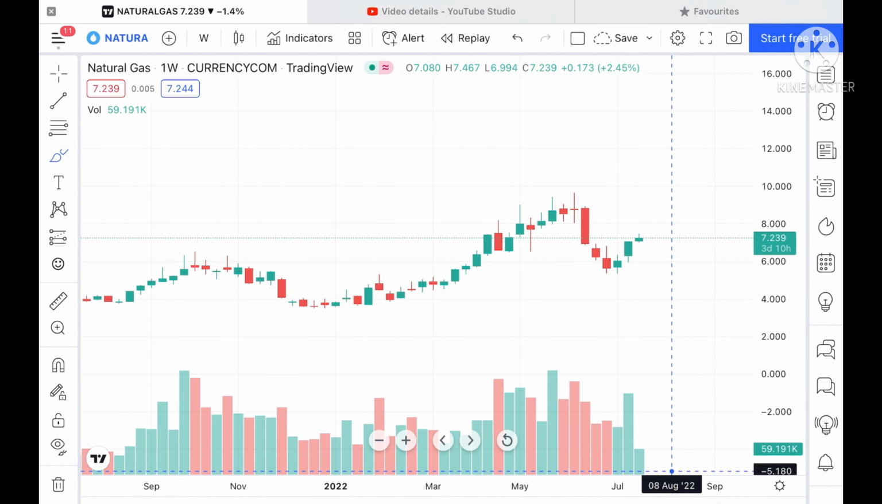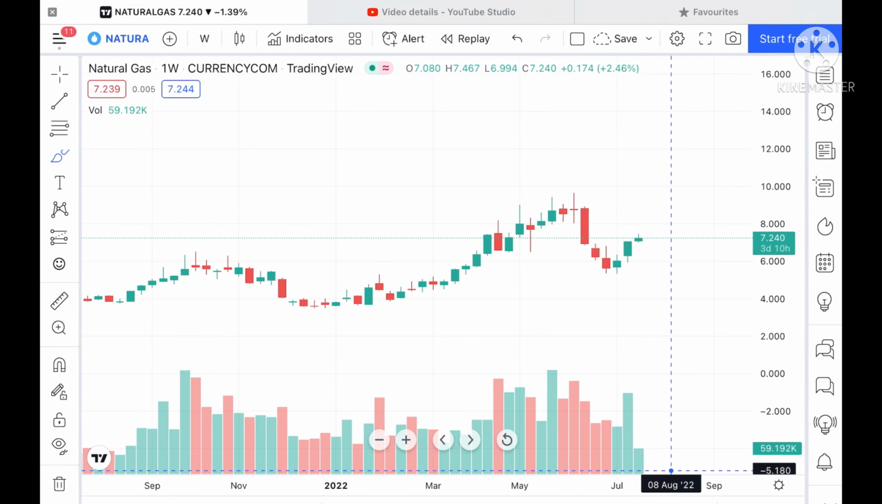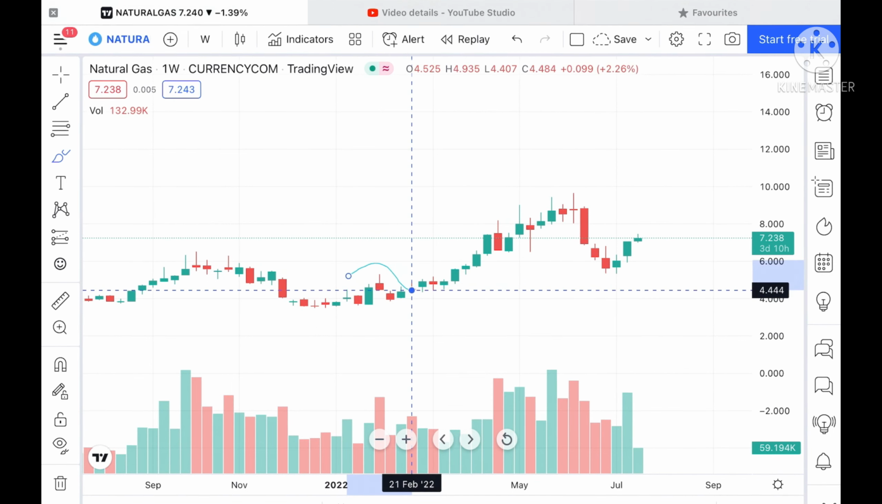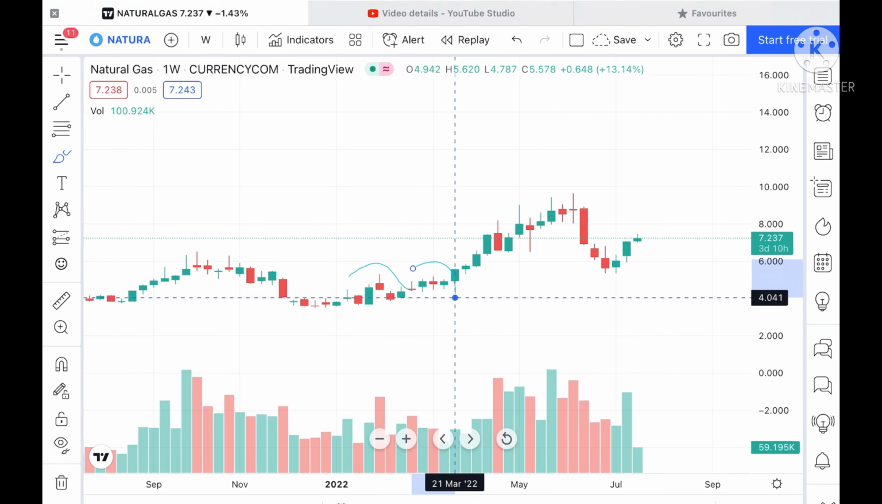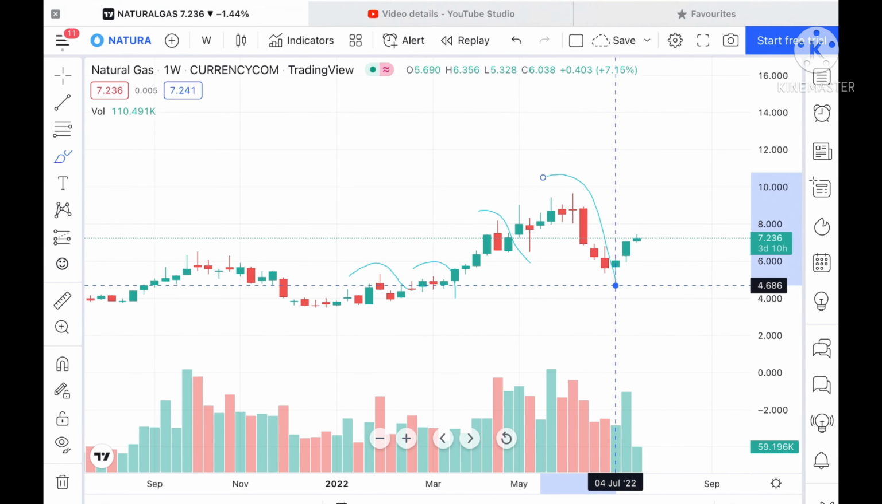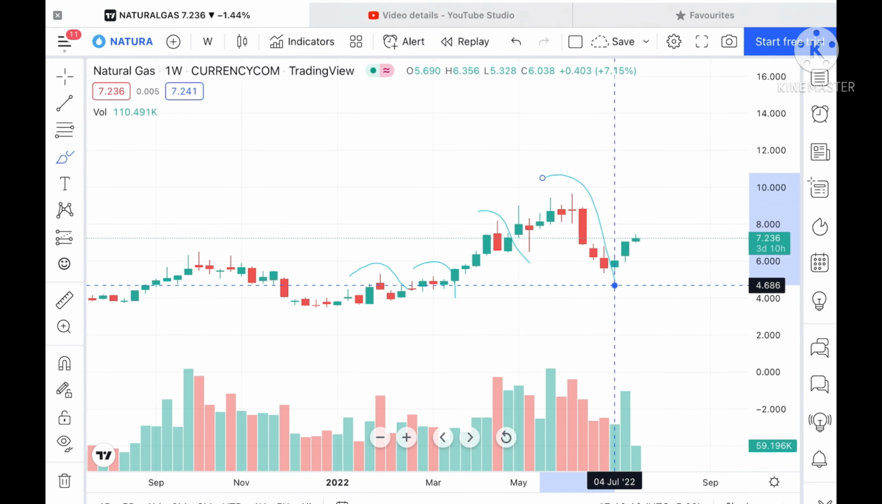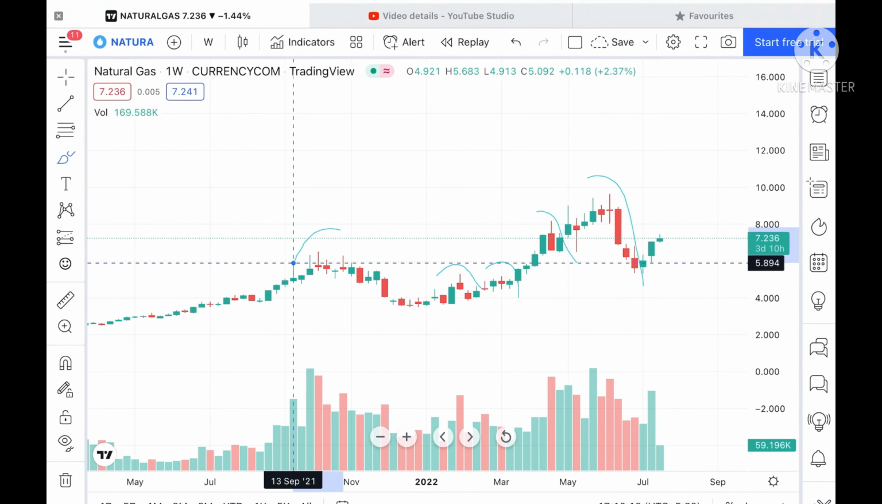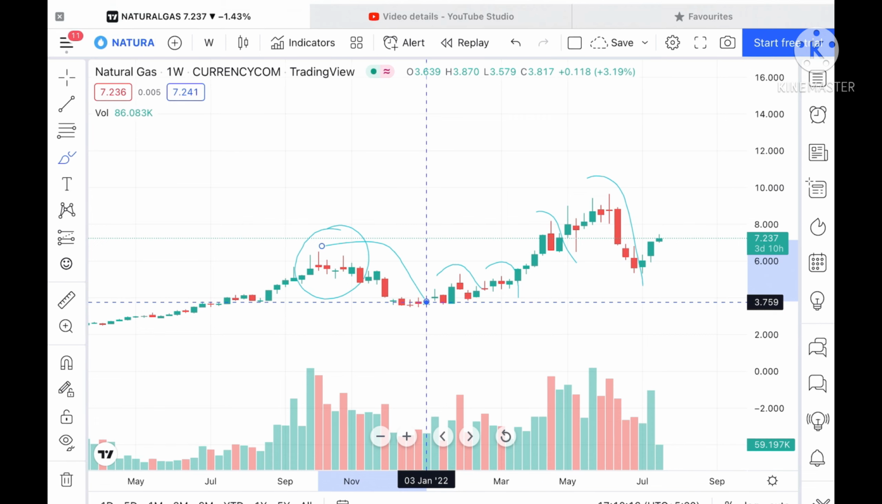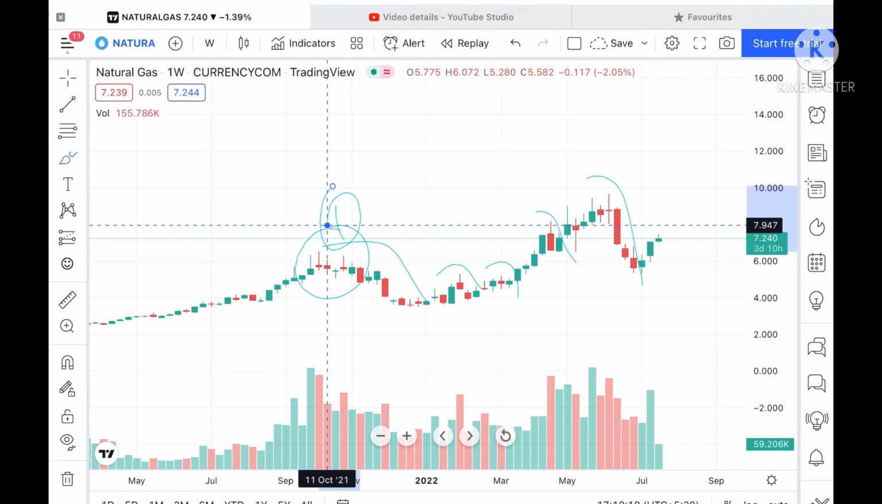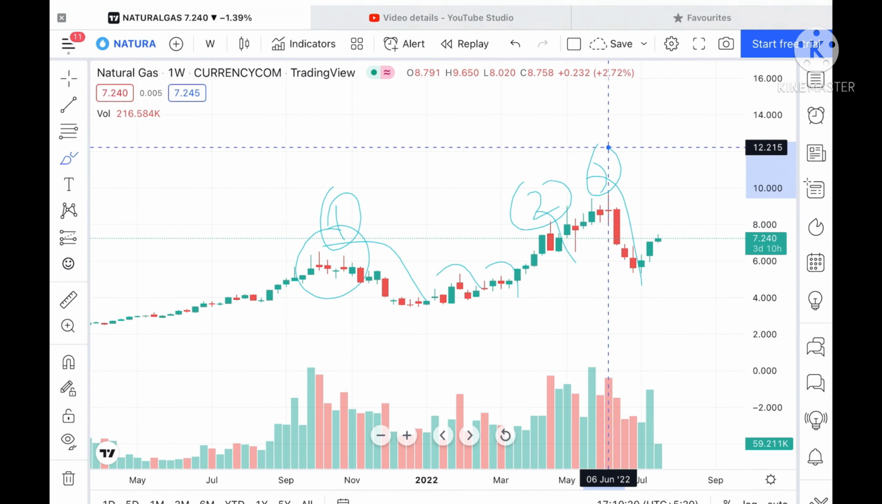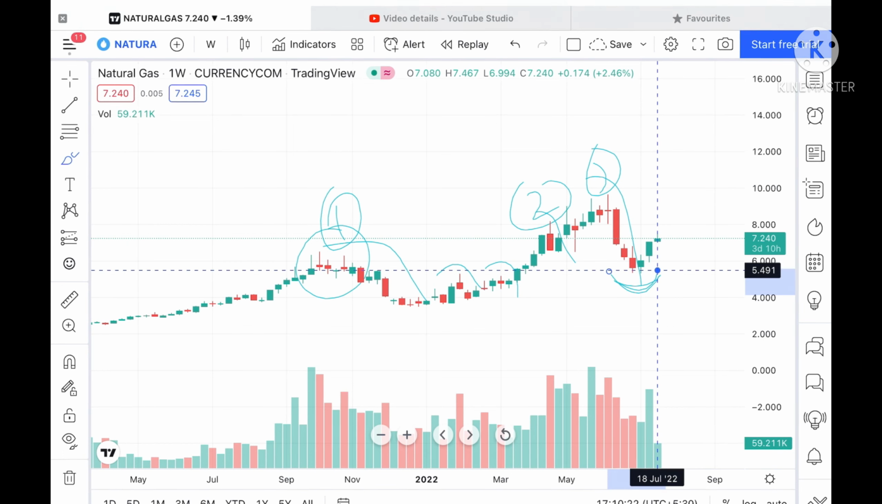Suppose this particular level sustains. As I have already explained, whenever it made a high, we have seen a downfall at this particular level. I am showing a weekly chart where, if you look clearly, whenever it hit a high we have seen a downfall. This is the first time, then the second time, this is the third time, and now a swing is coming at this particular level.